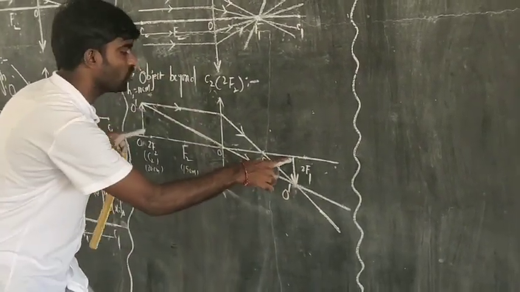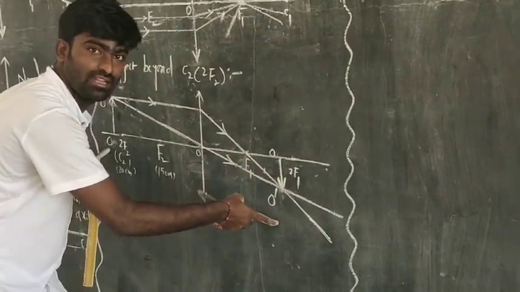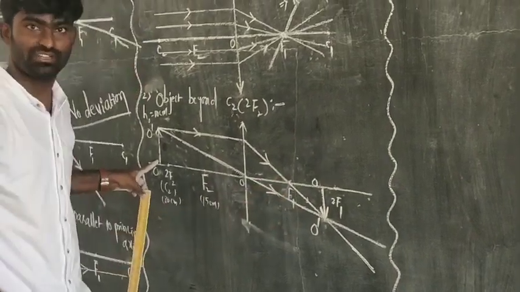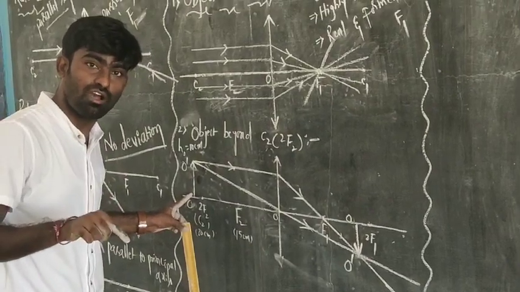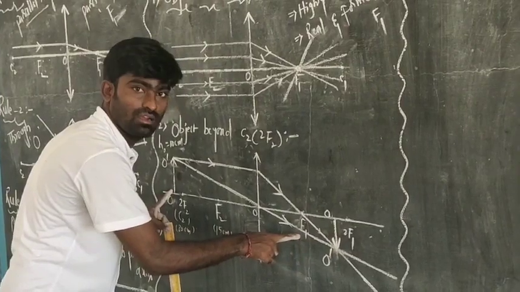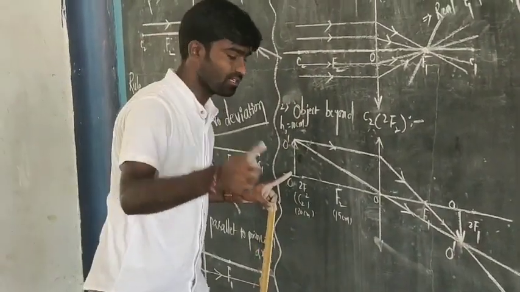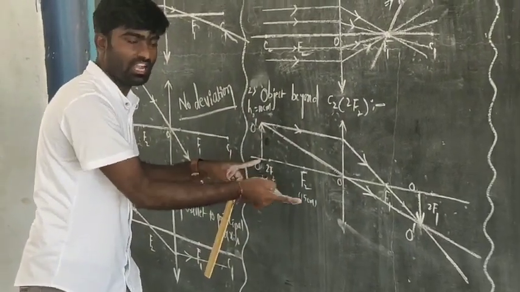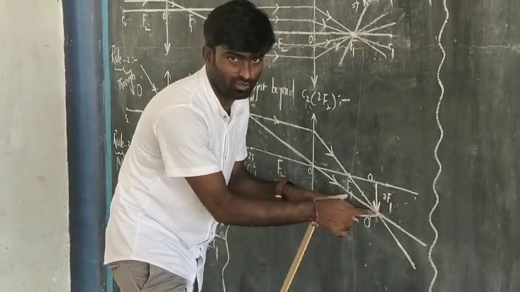And now, this could be the image of the object. What did you find? Here the image is vertically inverted. Where did you observe the image formation? The image is formed in between F1 and 2F1, which means that for an object which is beyond the center of curvature, the image of that particular object will be formed in between F1 and 2F1.